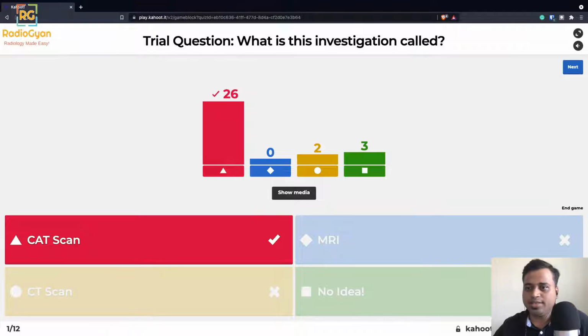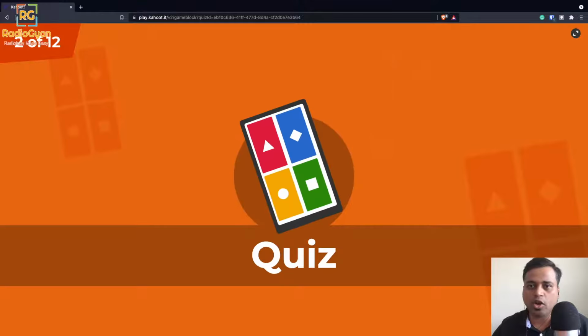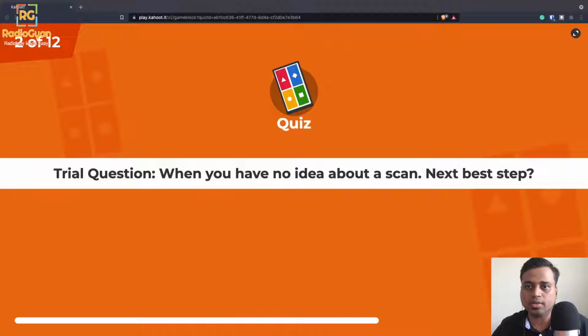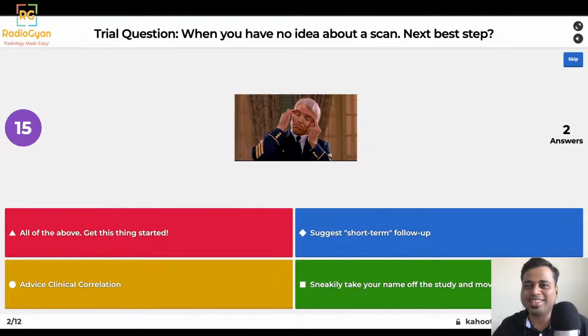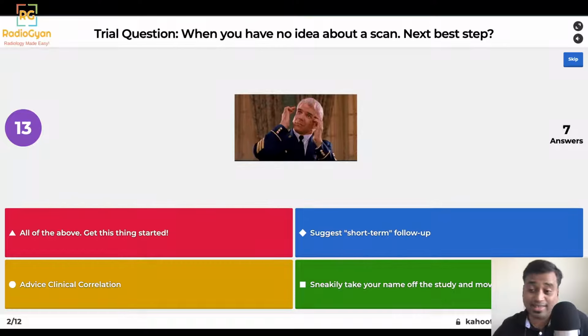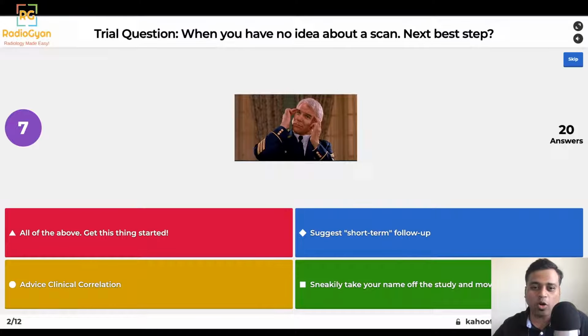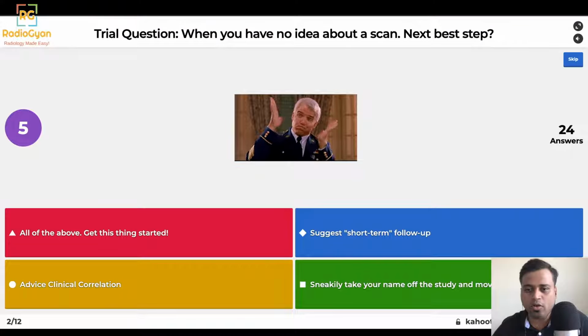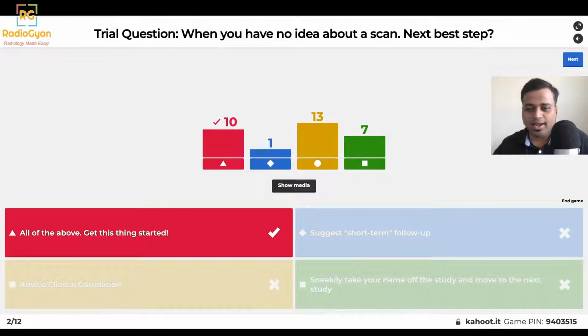Another trial question. You'll get a leaderboard after every question, but this didn't have any points, so that was that. When you get a study and you have no idea what to do next, you have no clue what's happening in the study, what would you do next? These are the options: you suggest a short-term follow-up, or you advise clinical correlation, as all of us radiologists do in most cases. All of the above is the correct answer.